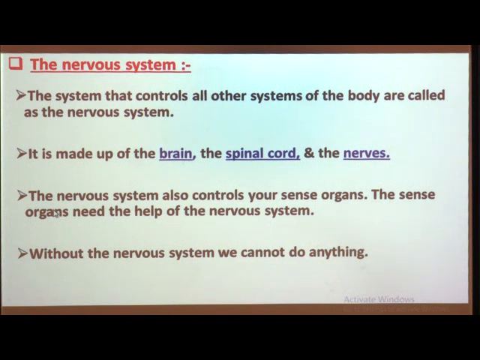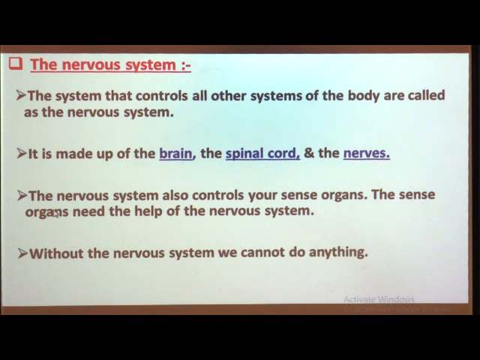Finally, in the final step, the brain sends the instruction to the organ system through the spinal cord and nerves. So in this way all of these work together. Whenever we think about that process, we think it is a complicated process, but it takes only a fraction of a second for its completion.